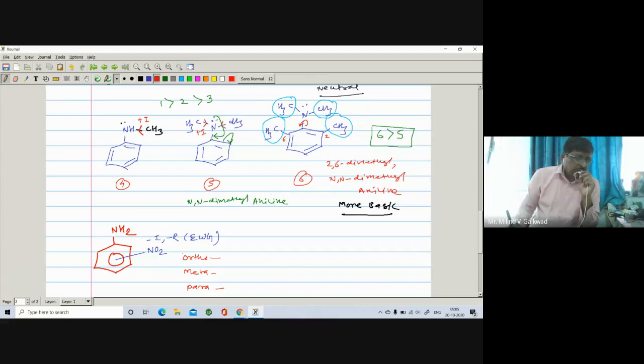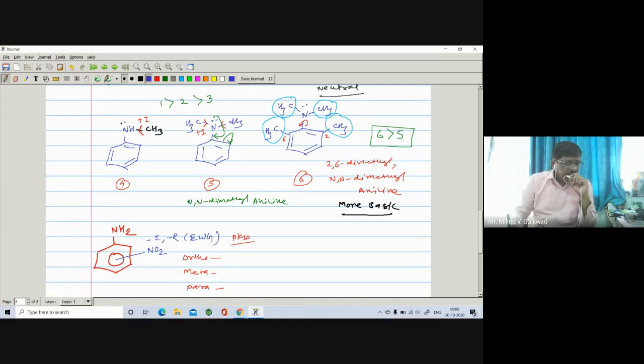So nitroanilines, of course, are found to be less basic as compared to aniline. Why? Because the nitro group withdraws electron density from the nitrogen, so the lone pair is not easily available for donation. That's why it is found to be less basic as compared to aniline.